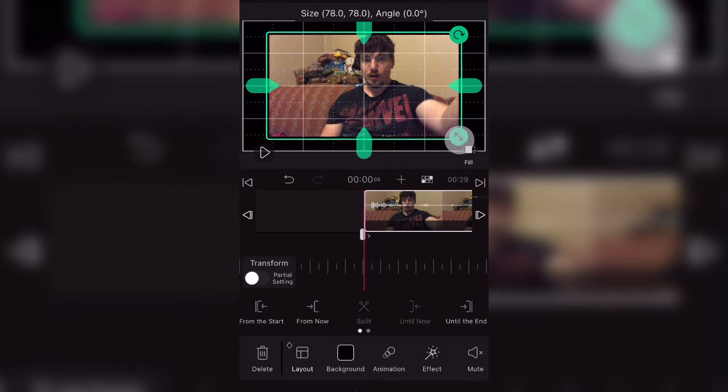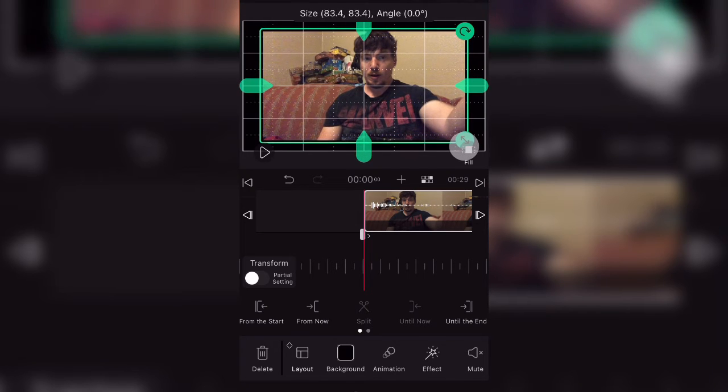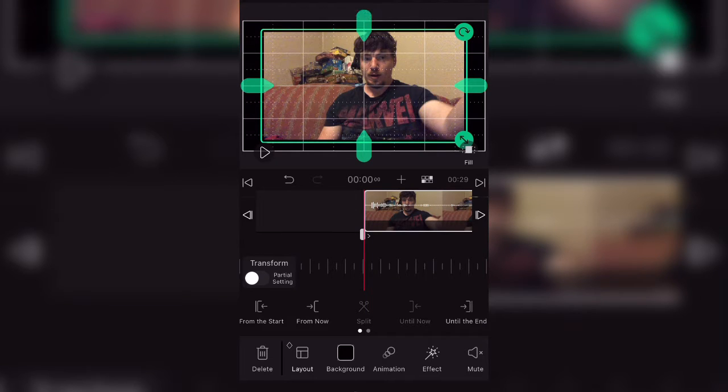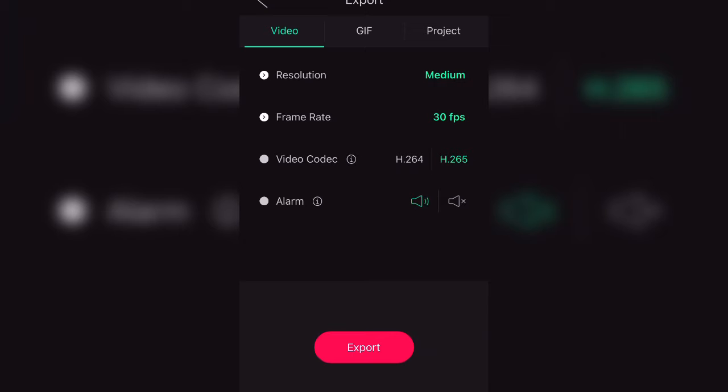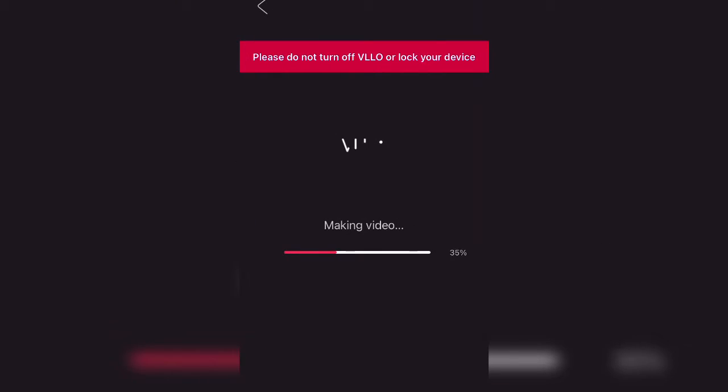And so what I'm going to do here is make it about 82.4. That's good enough for what we're trying to accomplish. So you're going to shrink it down, and this is going to stop problems later on with KineMaster. So go ahead and say done, and set your resolution, and go ahead and export this.